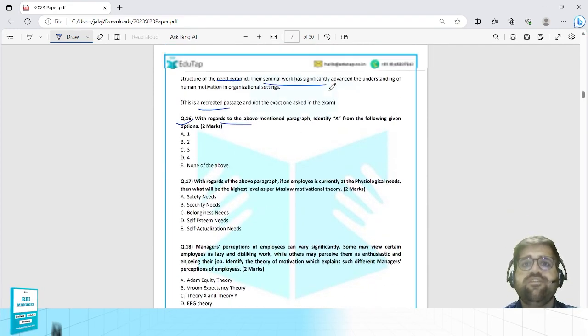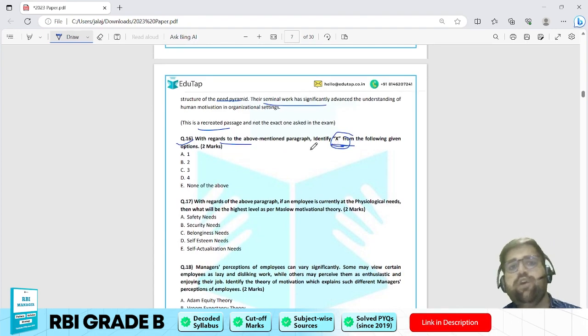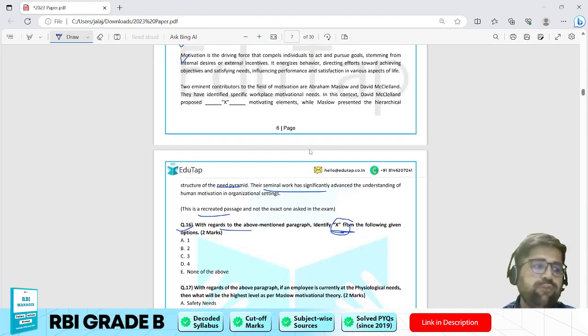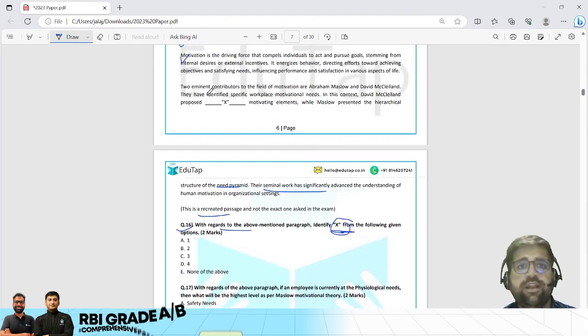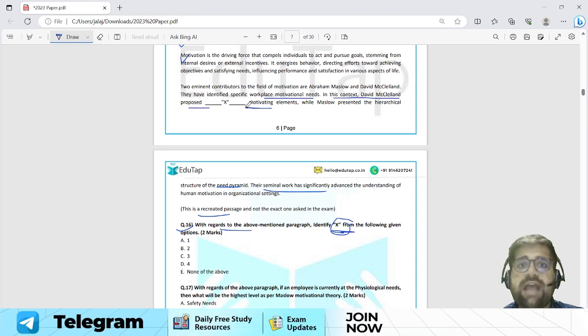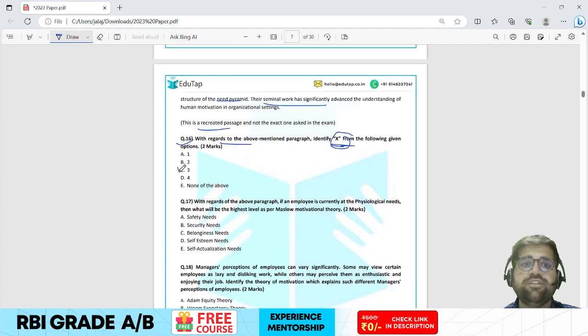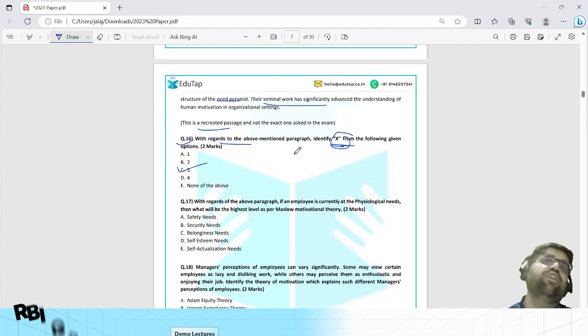With regards to the above mentioned passage, identify X. You have to identify X from the following options. So basically you have to read this particular thing over here, that you have to specify workplace motivation needs. In this context, David McClelland proposed dash elements while Maslow presented hierarchy. So if you see, David McClelland has proposed three elements which motivate a person.